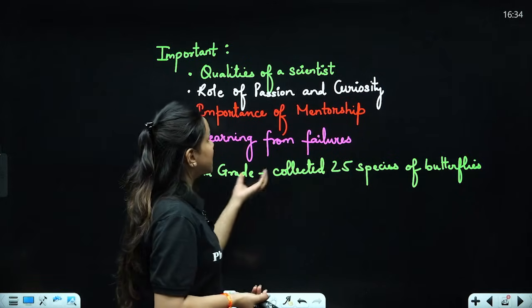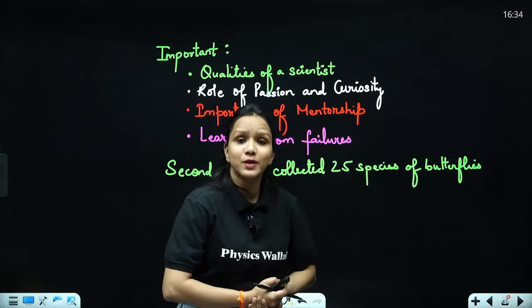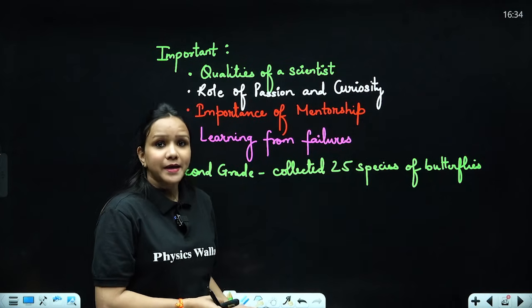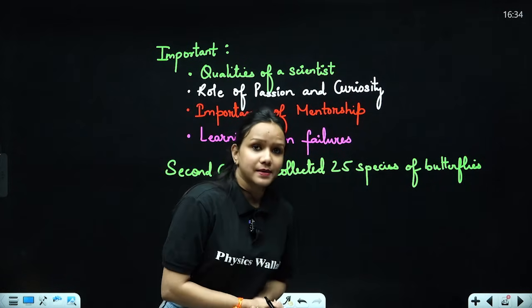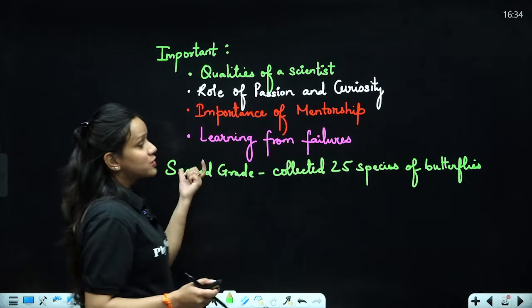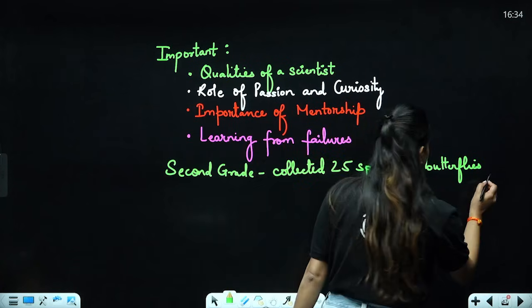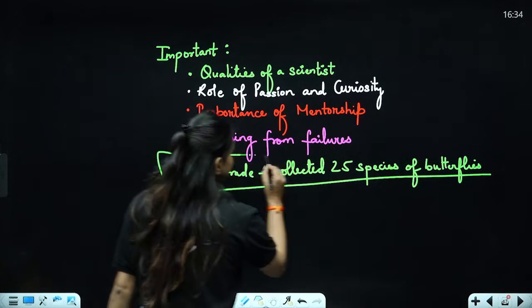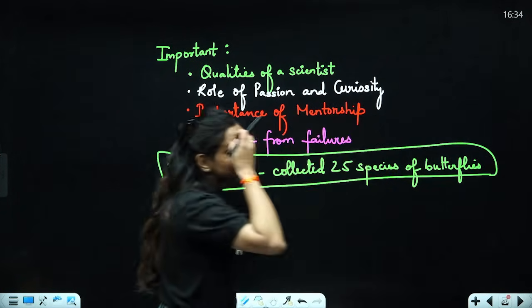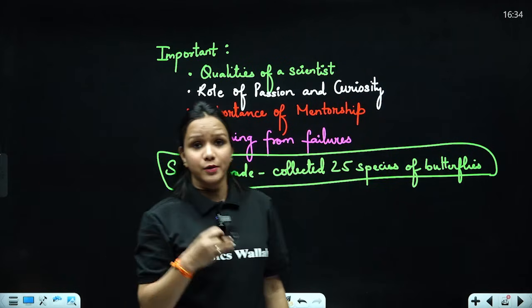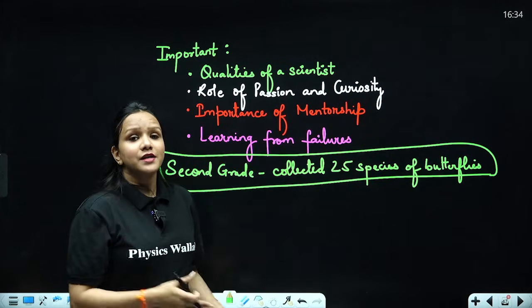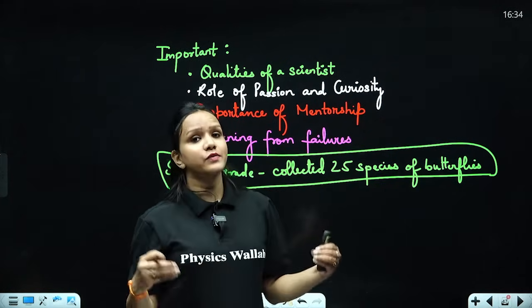Then you have to mention learning from failures, because initially in his few attempts he also failed, right, but later became a very renowned scientist, right? Then in second grade, he collected 25 species of butterflies. Please remember this particular thing. He was passionate about collecting butterflies right since childhood. Even when he was in second grade, by this time he had already collected 25 species of butterflies.